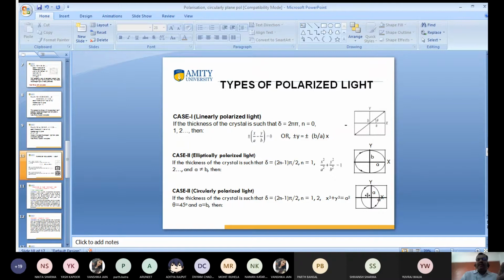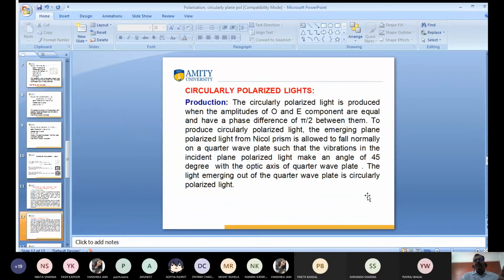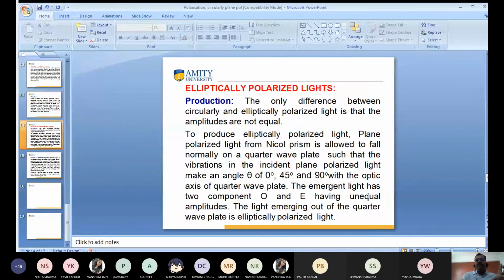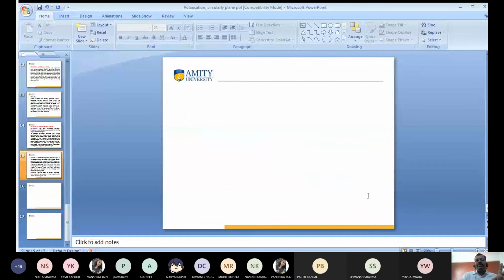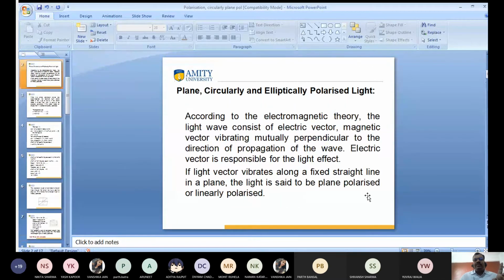I already discussed how I can produce plane polarized light and detect it, and we have also discussed circularly polarized light and how I can detect it. Similarly, we have also discussed elliptically polarized light. If anyone has any doubt, you can ask me any question. Otherwise, I want to discuss some MCQs, multiple choice questions, on the topic of polarization. So I want to revise this very well.